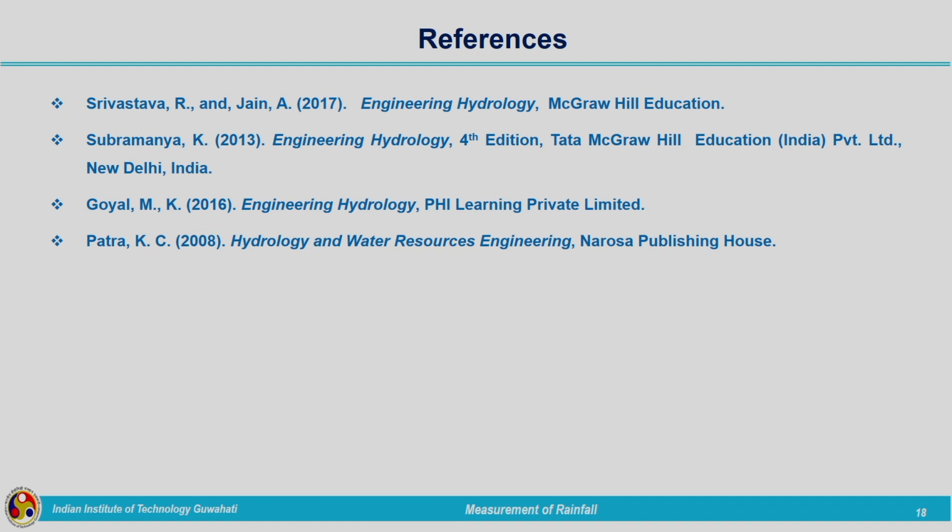For detailed knowledge about these rain gauges and the remote measurement of rainfall data, you can have a look into these textbooks. So, in this lecture we have seen different rain gauges, recording and non-recording. Of the recording ones, we have seen 3 types. Out of that we very commonly make use of tipping bucket rain gauges, so that is installed in the case of telemetric rain gauges also.